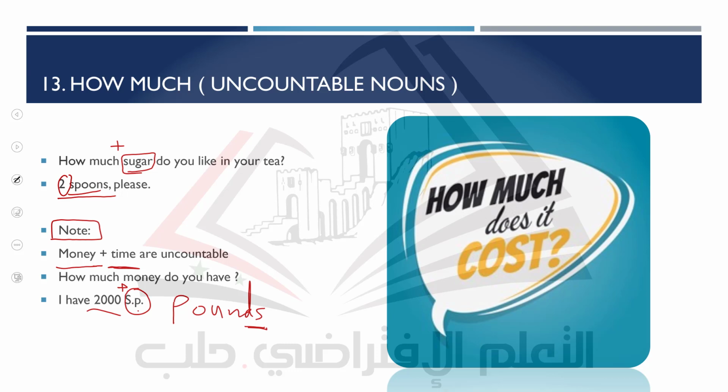The note says the word money and the word time. For example, how much time do we have? Your friend will say, 10 minutes only. We have 10 minutes only. So money and time are uncountable. How much money do you have? I have 2,000 Syrian pounds. So we are counting the pounds, not the word money.